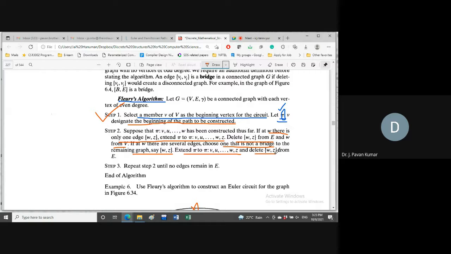As we have several alternatives, the vertices we will not remove, only edges will be removed. We repeat this process until no edge exists. If any edge is there, we repeat the same process. This we call Fleury's algorithm.